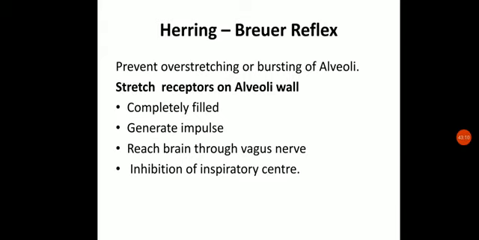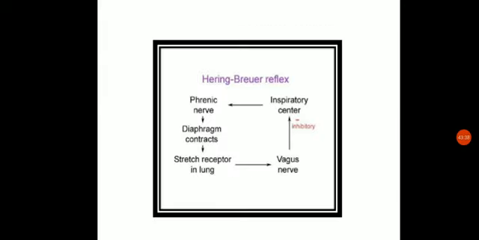So when the amount of air is so high and the alveoli get totally filled, the stretch receptors in the alveolar wall sense it and generate an impulse. This impulse is transmitted to the brain through the vagus nerve, and within the brain it inhibits the inspiratory center, and hence it controls the rate of inspiration.